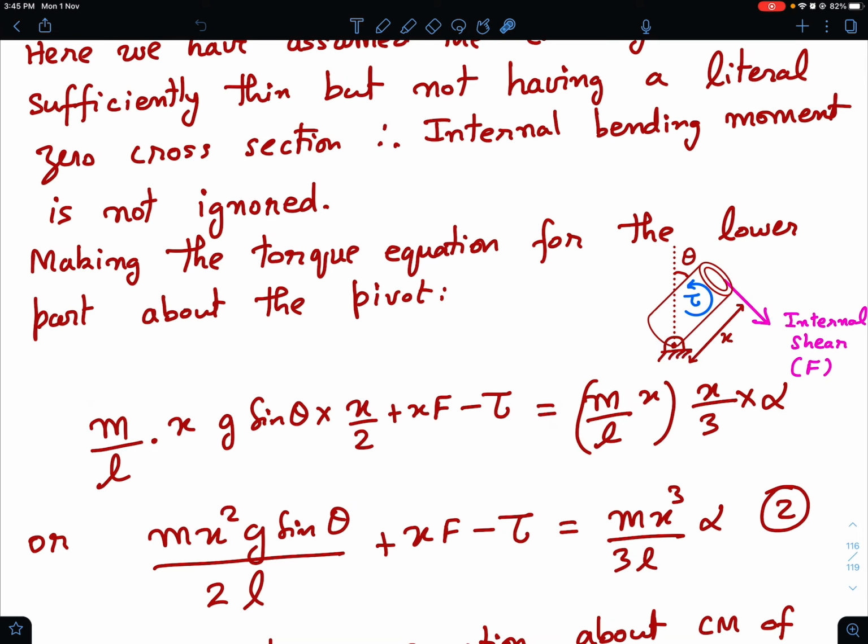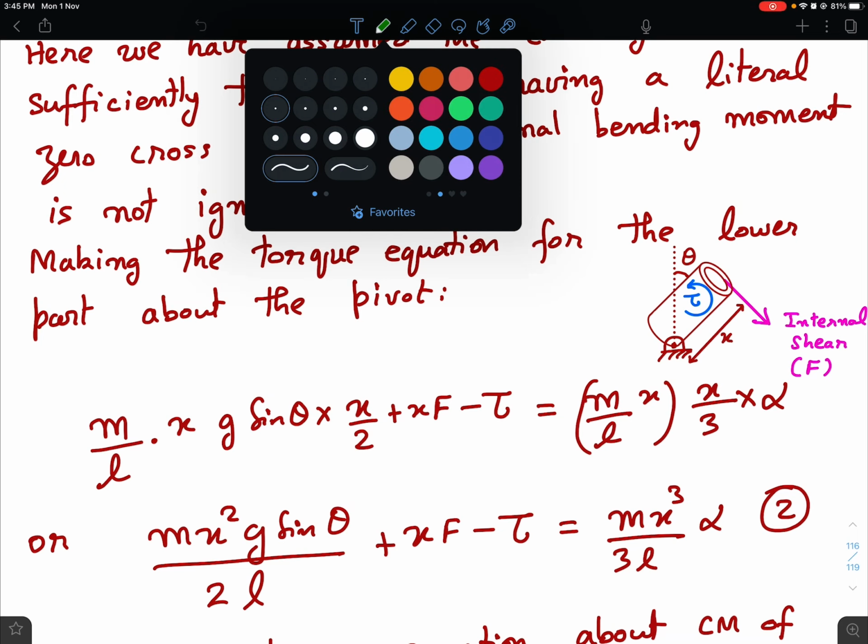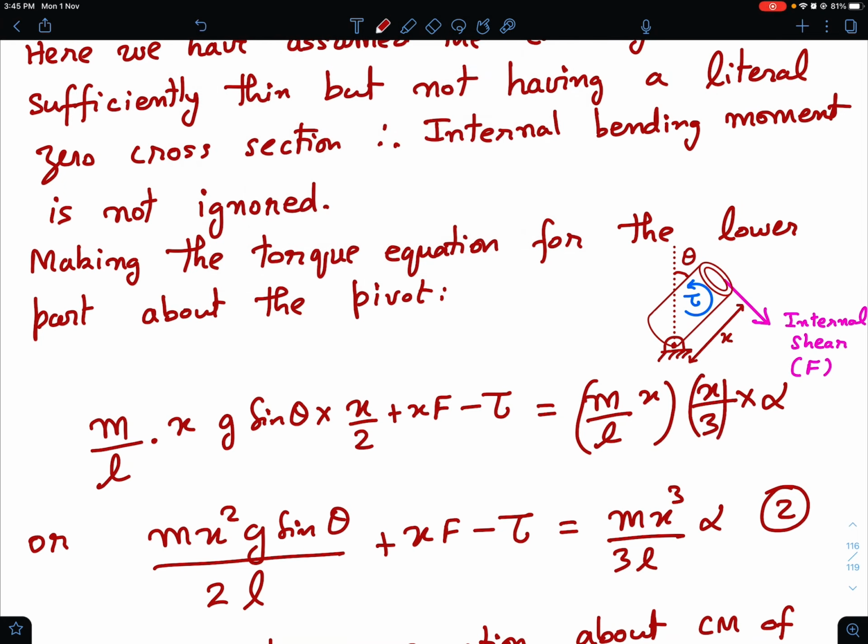Okay, so this is the torque about the pivot, and this should be equal to I alpha about the pivot. So what is I? I is m L square by 3, but then you have to put x instead of L, because its length is x, and instead of mass you have to put m by L into x. Okay, so m L square by 3, there should be a square over here, just a sec.